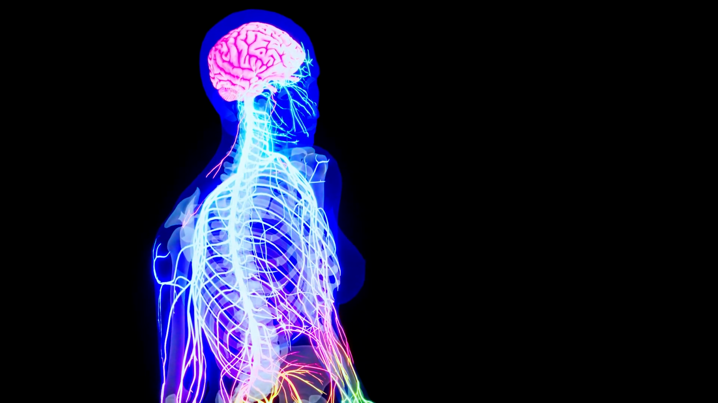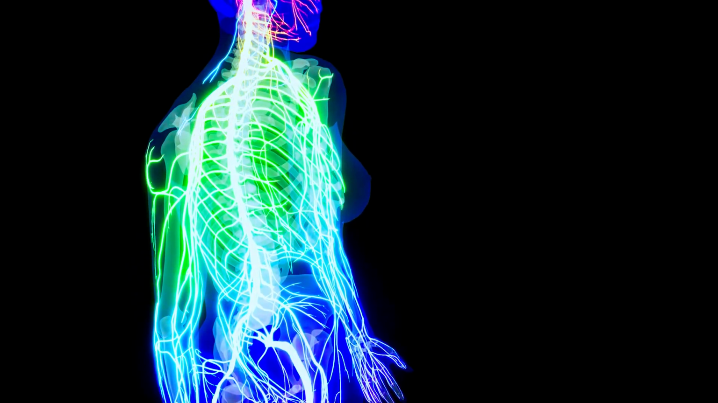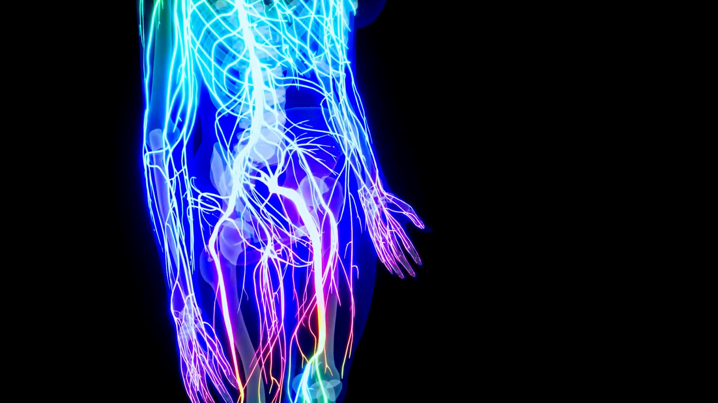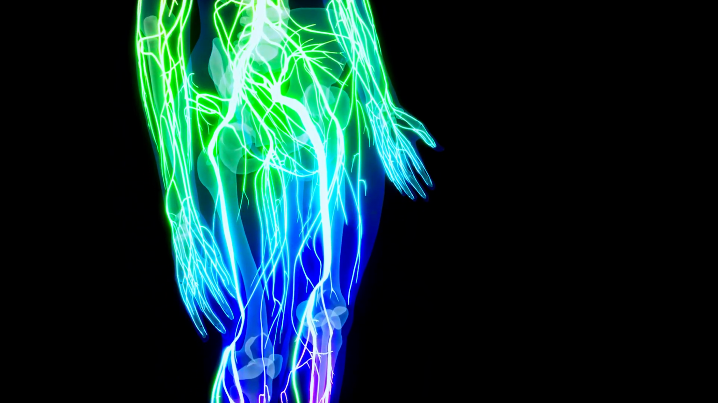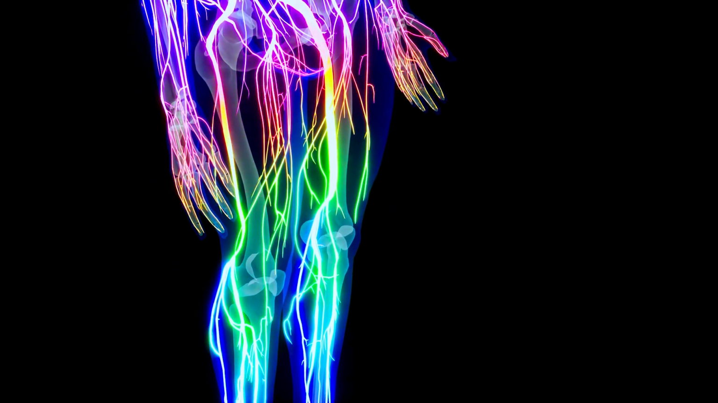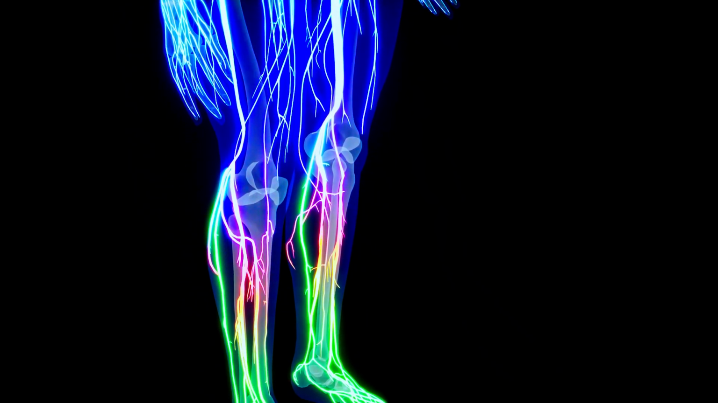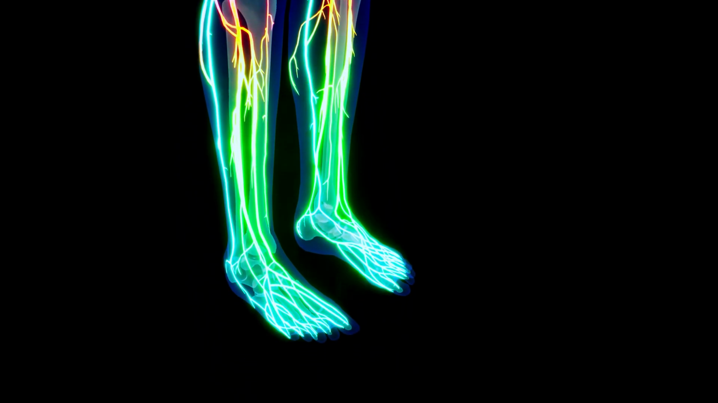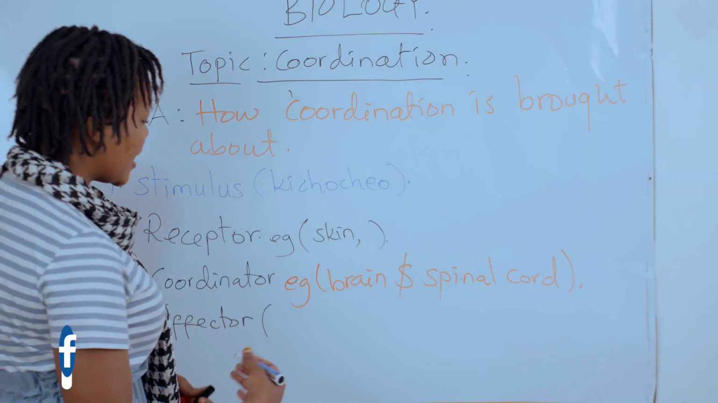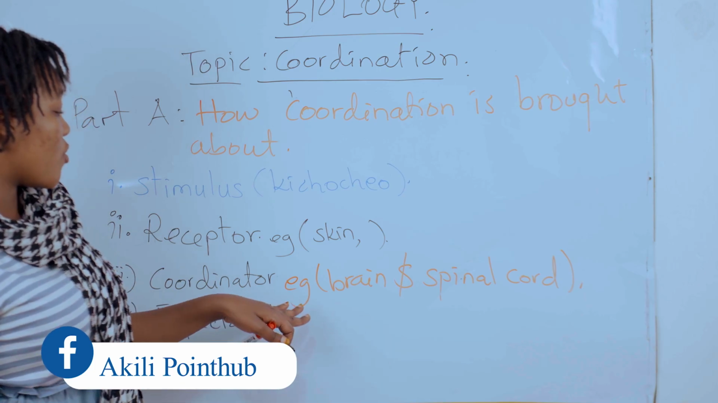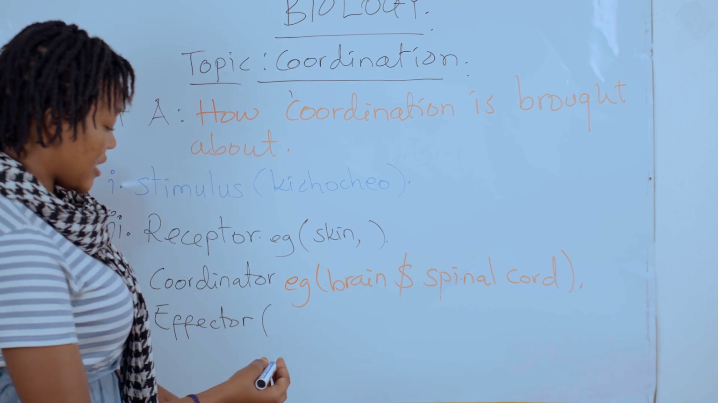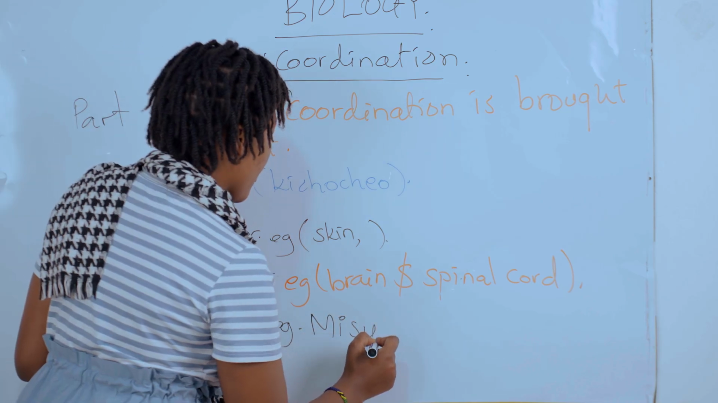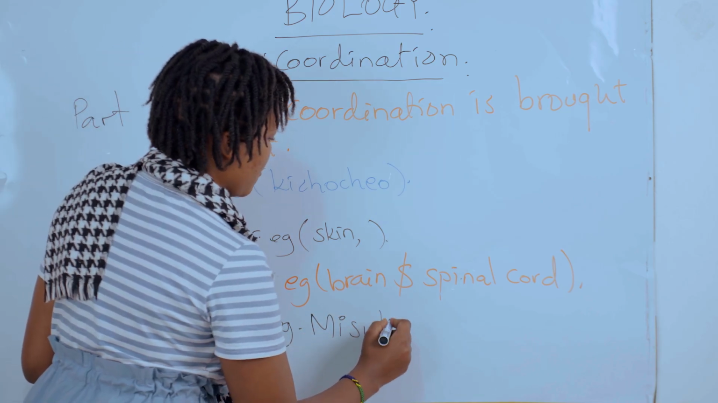Effector huyu tunasema ni kama vile anatekeleza sasa. Kwa hiyo baada ya ubongo kuchakata, anatuma taarifa kwa effector. Now, one of the effectors ambao huwa tunao, it is the muscles. So here effector, tunaweza tukamwita kitekelezi, ndo anatekeleza sasa baada ya taarifa kuwa imechakatwa kwenye coordinator. So example here it is muscles. Mfano hapa ni misuli. Okay.